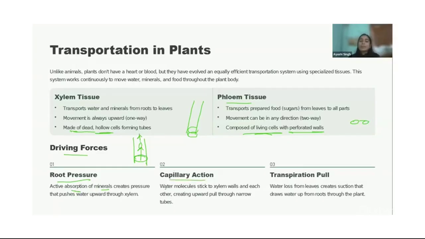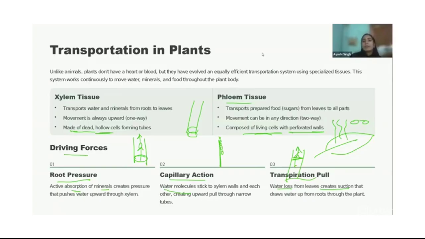Then capillary action. Water molecules stick to the xylem cell. So if this is the xylem cell boundary, the water molecules will stick to it and gradually try to move upward. And last is transpirational pull. There will be water loss, I told you, right, from the leaves due to transpiration. So more and more suction will be created in the plant and that will cause the water to rise more and more. Okay, so all these are the driving forces.